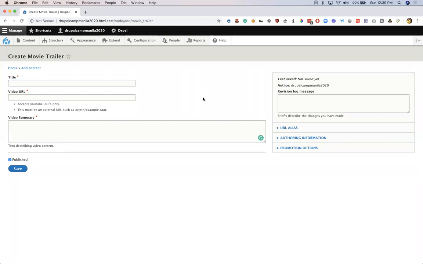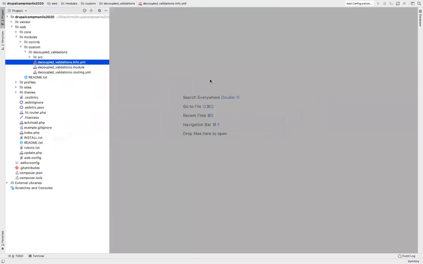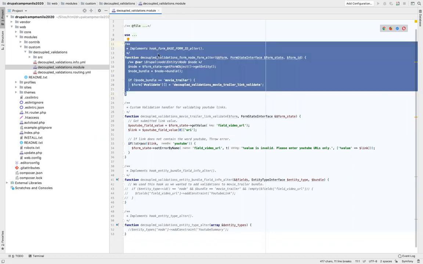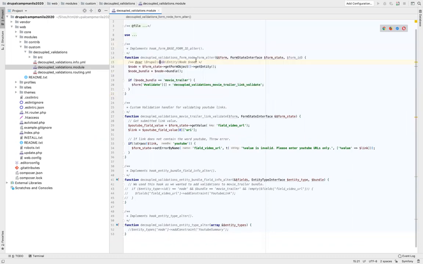So I have added a hook form alter to validate the video URL field. Let's see the code for it. I'll go to PHP Storm again. I'll open the .module file. Now, if you see this particular hook over here, it is a hook form base form ID alter, where I am altering the node form.